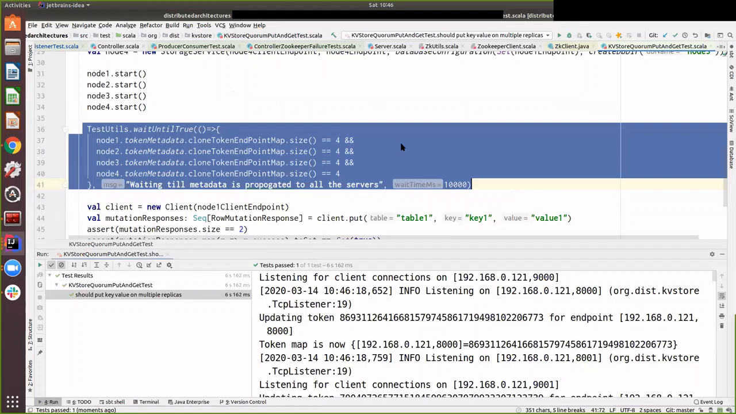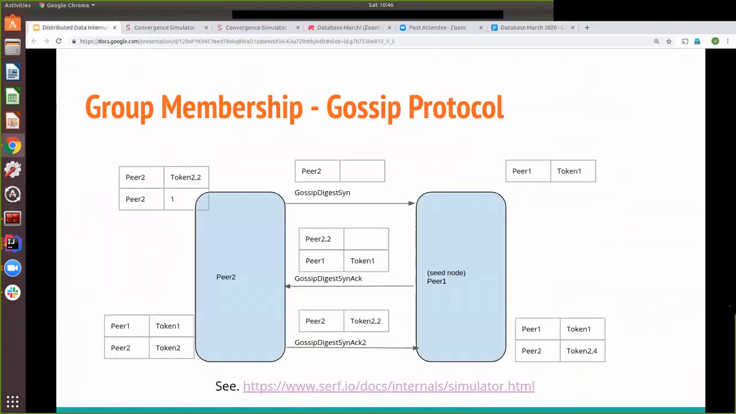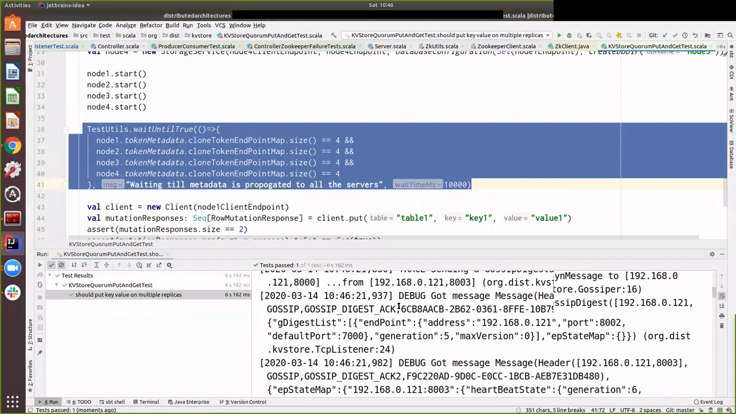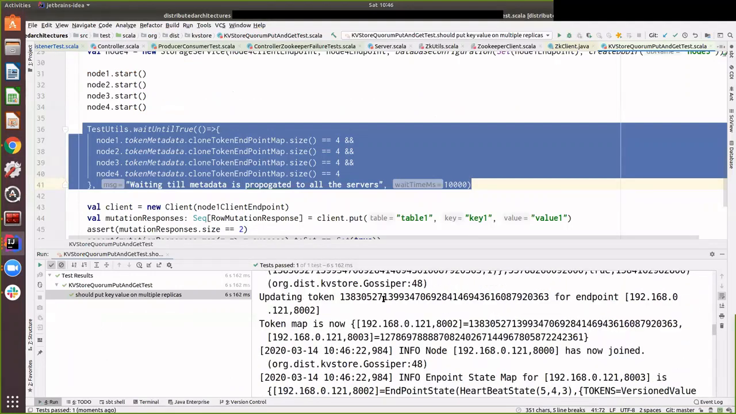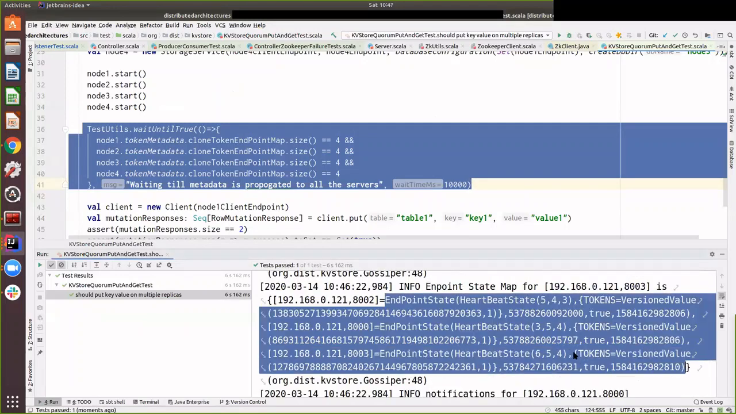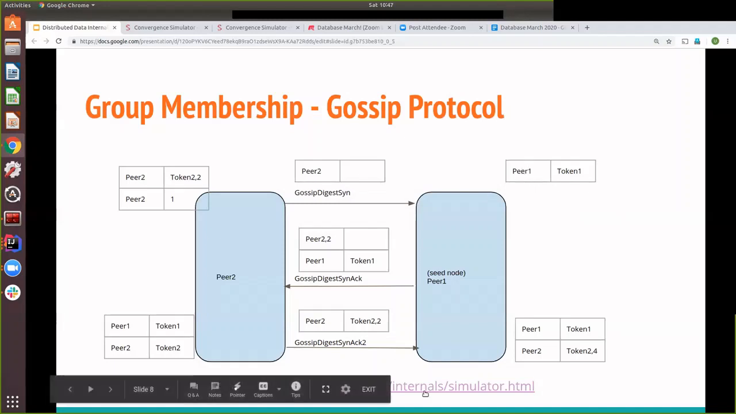And if you try this out, you will see these kind of messages going across with tokens and some other things, and we'll see why tokens, particularly in case of Cassandra, are used. But if we see how the gossip works, I'm explaining the gossip protocol in Cassandra.